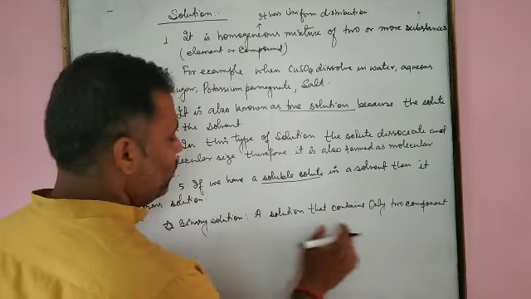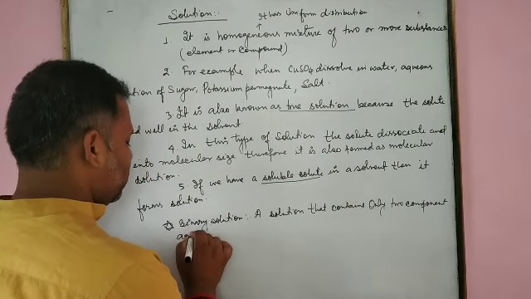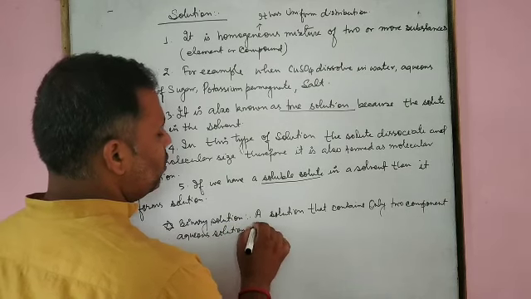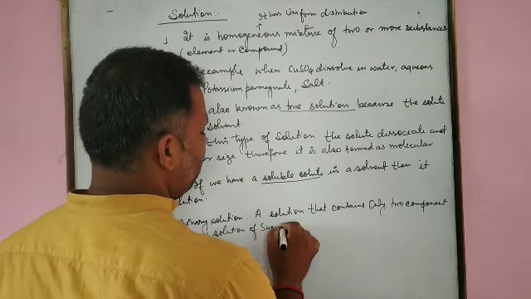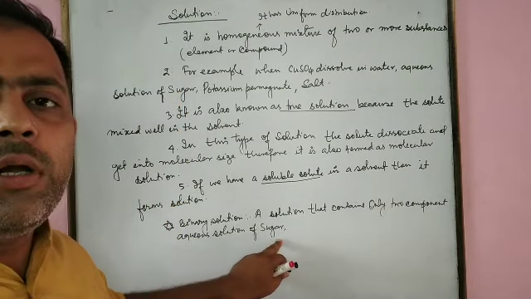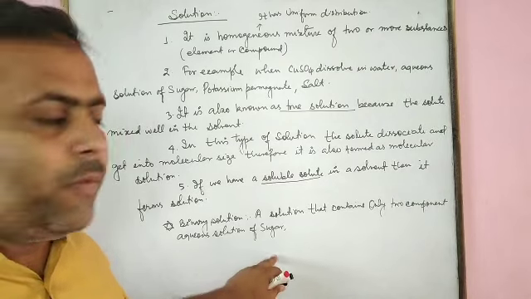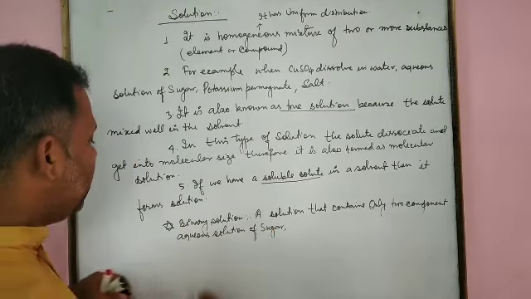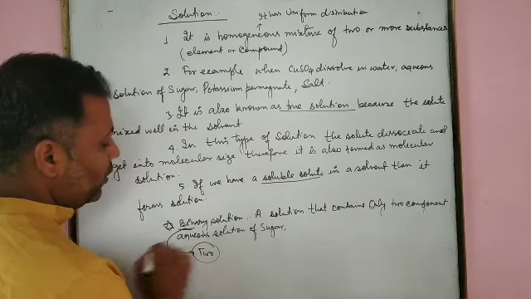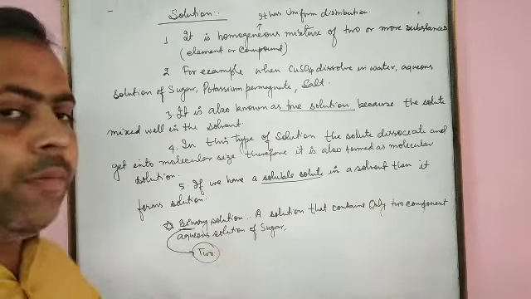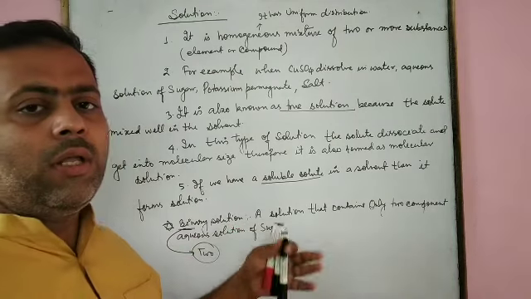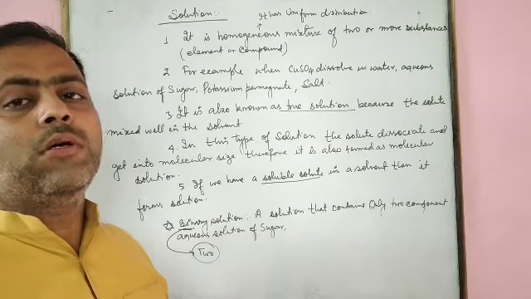For example, an aqueous solution of sugar: when sugar dissolves in water, it contains two components, one is water and the other is sugar. It is termed binary. As the name indicates, bi means two. So a solution having two components is termed a binary solution. This is all we discussed. Next, we will discuss the properties of true solution.